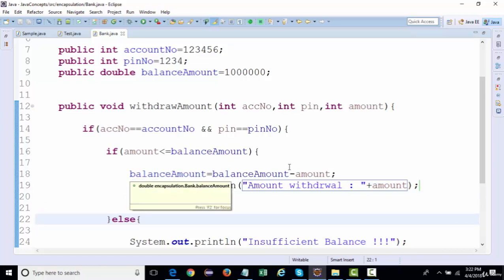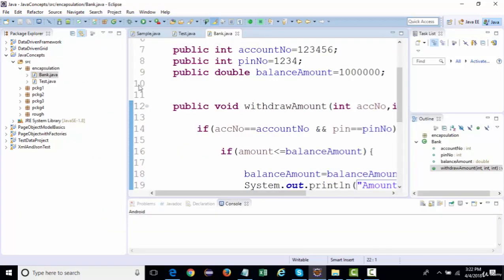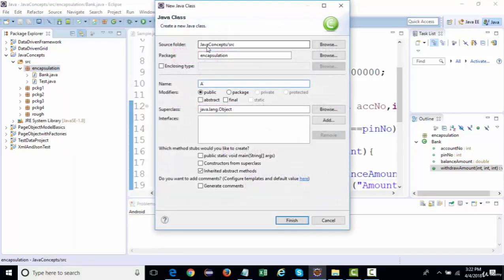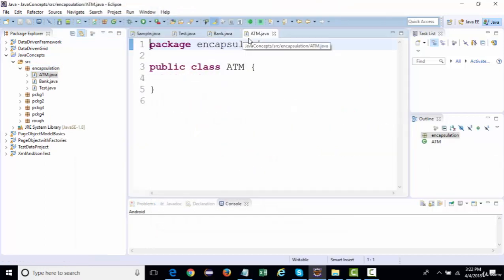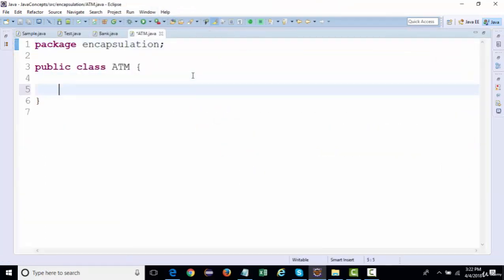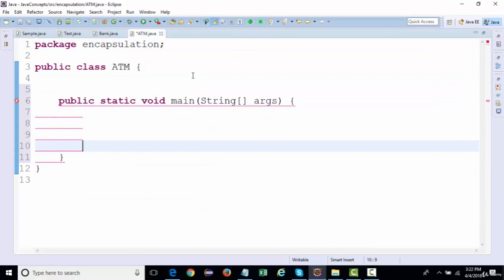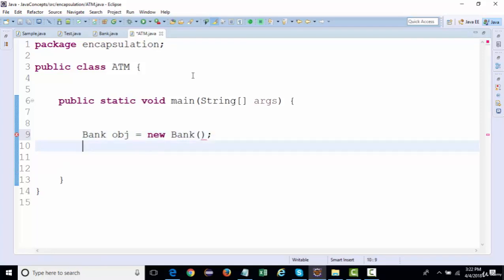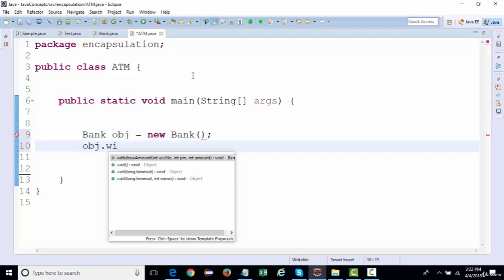Now, let's say a customer goes to an ATM, and at the ATM, let's say I create another class called ATM, right? And I'll add a main method over here. So after going to the ATM, a customer of the same bank wants to withdraw the amount. So I'll be creating an object of this Bank class, and I'll say obj dot withdraw amount, right?